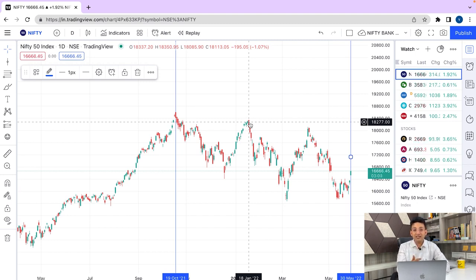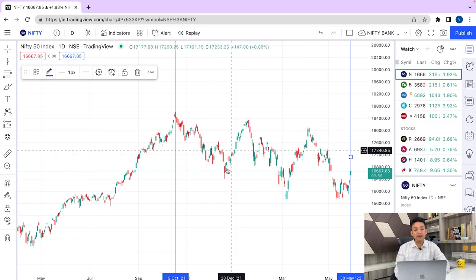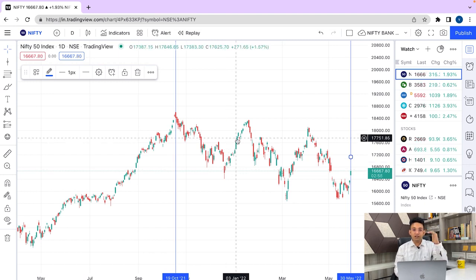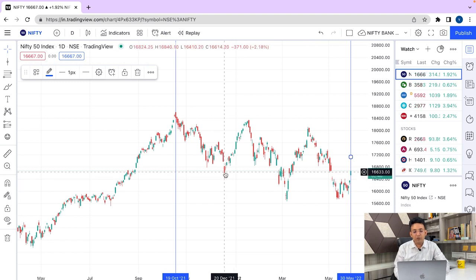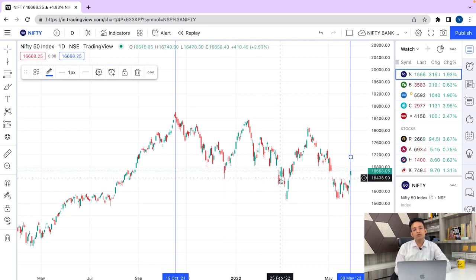Now what is the next step? The logical journey is that Nifty should break the earlier low, because in a downward channel the price action is such that it makes a lower high and a lower low. So the next level all of us were looking at was this earlier low of 16,410, and Nifty broke it on 25th Feb 2022.